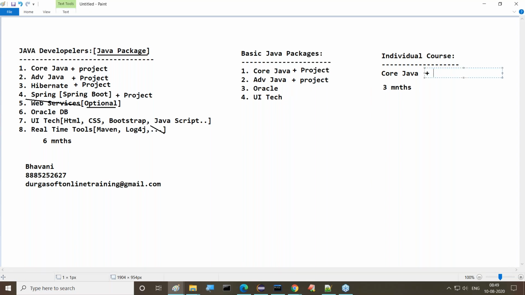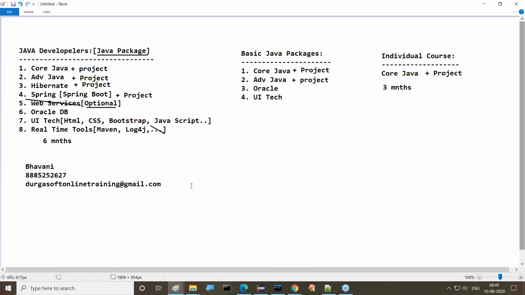And for the individual course, Core Java, we provide a project. So these projects will be provided, and course videos with access for 1 year. Even after completion of these courses, we provide access for 1 year. But 1 year is the official boundary; we might provide access for more than that for each and every video.